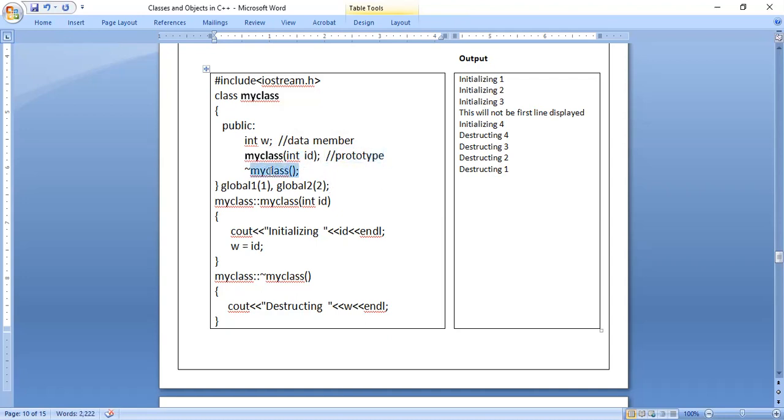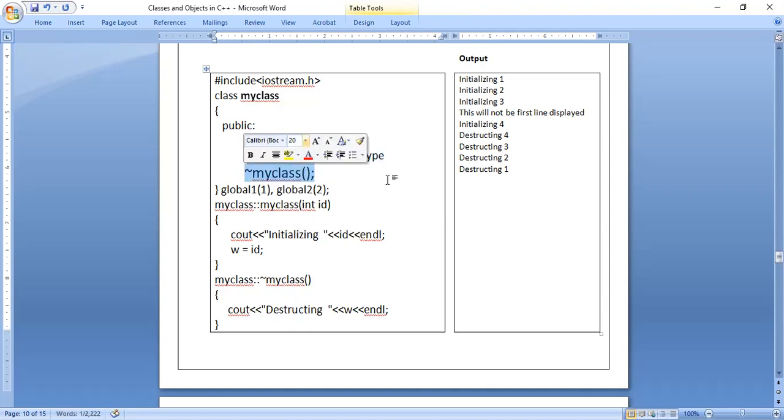And for a destructor also we have done the same thing. The only difference here is that we have used this symbol. So this symbol is called as right here.